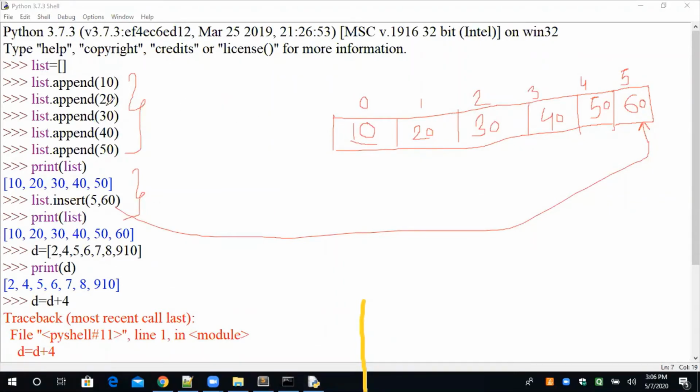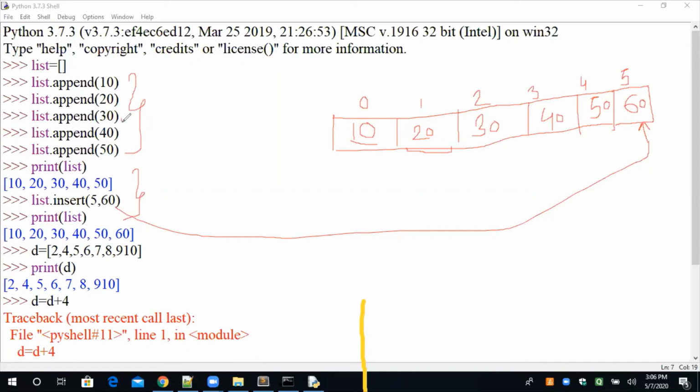Okay. Now list.append 20. Now I am adding another person to the same resort. That person will not come to the place where someone is already there, so they will come to the adjacent flat. This is the adjacent flat in the apartment or resort.